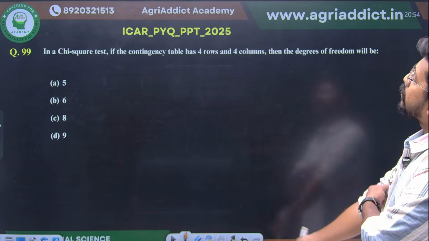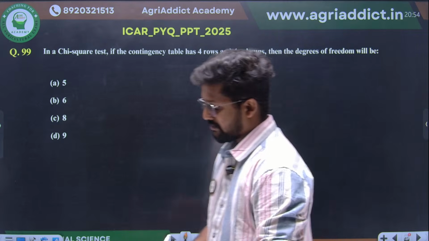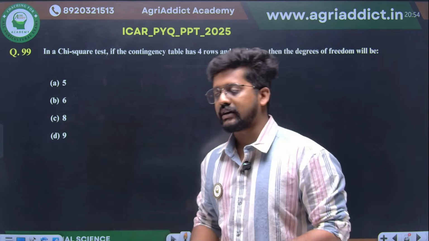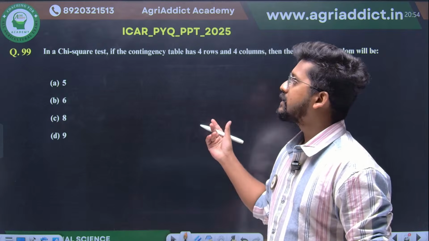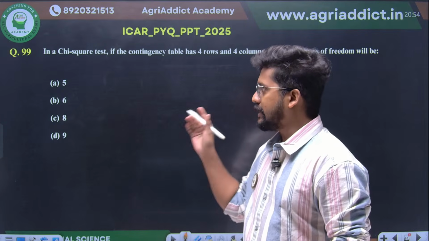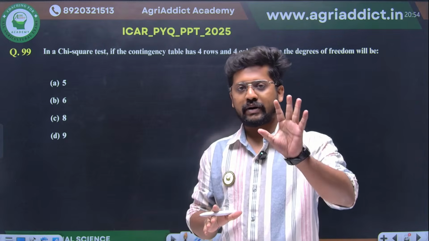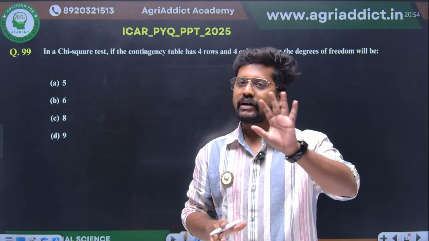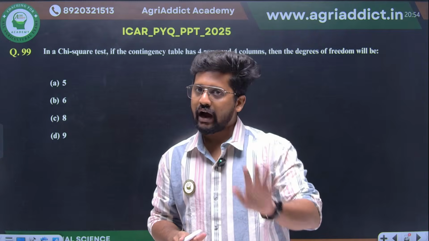In a chi-square test, if the contingency table has 4 rows and 4 columns, then the degrees of freedom will be what? I urge you to learn how to calculate the degrees of freedom for the F test, T test, Z test and all. Mostly it will be n-1, but in the chi-square test, since we have rows and columns as observed and expected frequencies, we need to understand how to calculate the degrees of freedom. For every test there will be a proper degrees of freedom formula, and you have to learn that formula by heart.